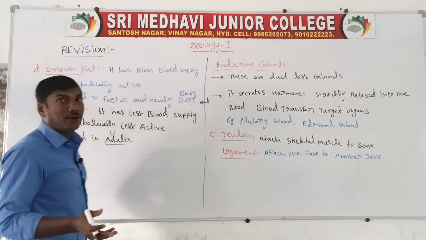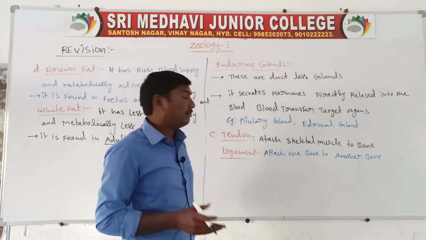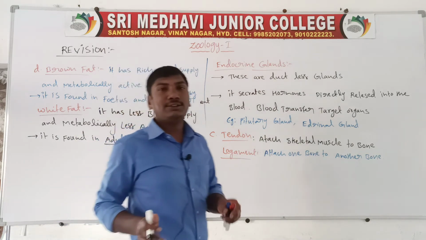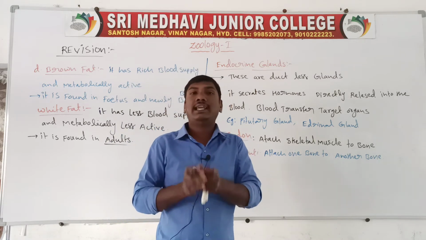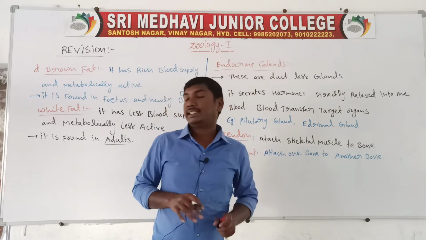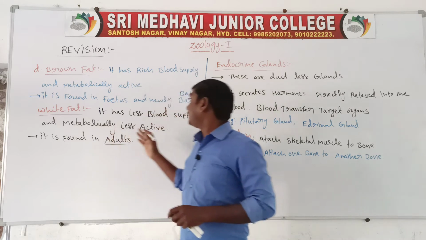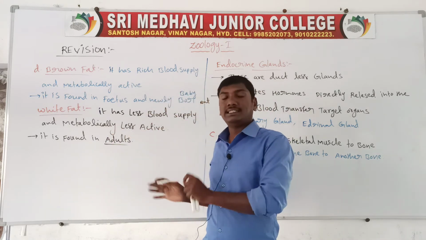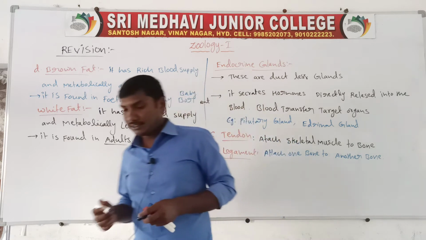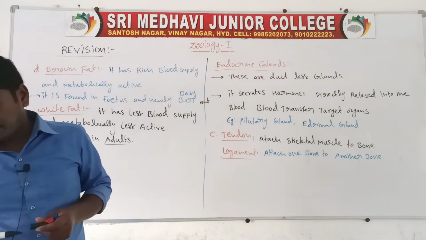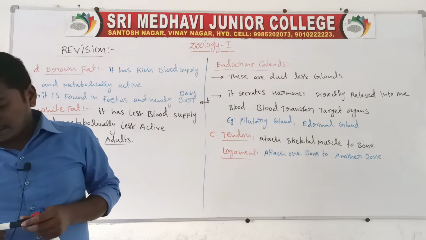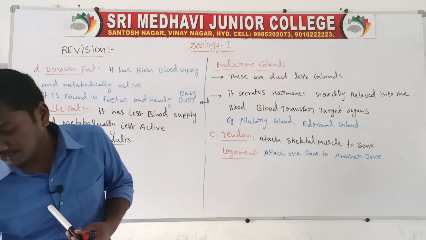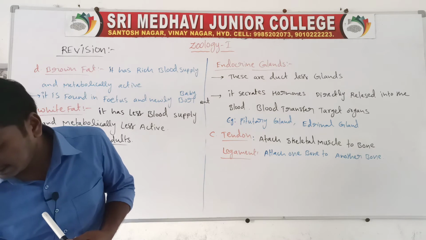So they are brown fat and white fat. Brown fat has a rich blood supply and is metabolically active, and is found in the fetus and newly born babies. White fat has less blood supply and is metabolically less active, and is present in adults. Next question. Cardiac muscle is highly resistant to fatigue.